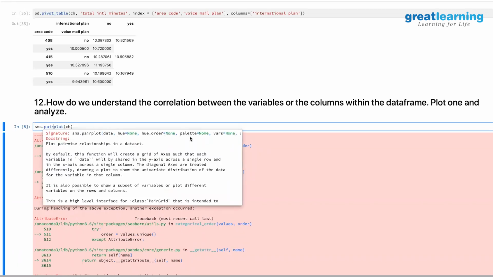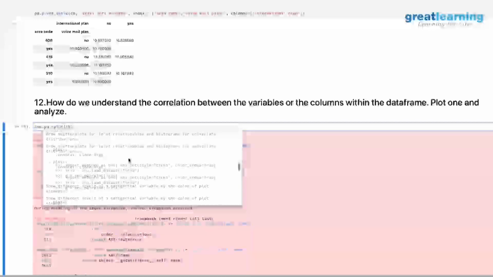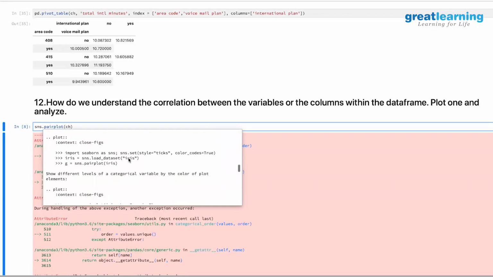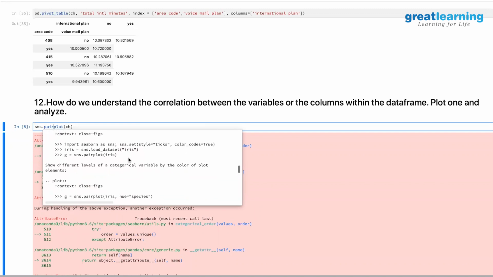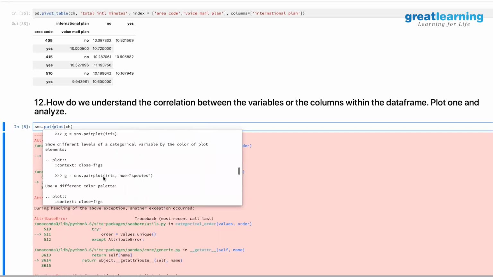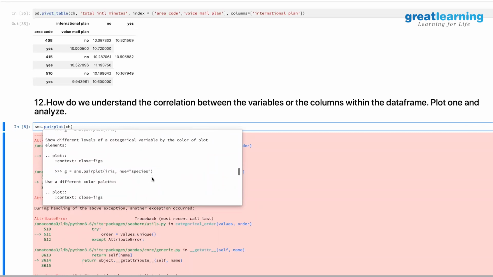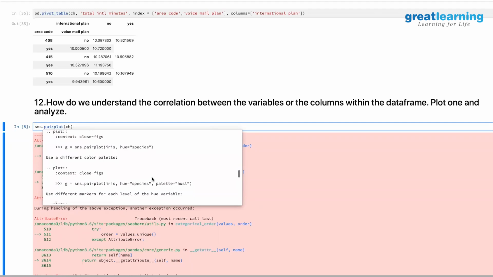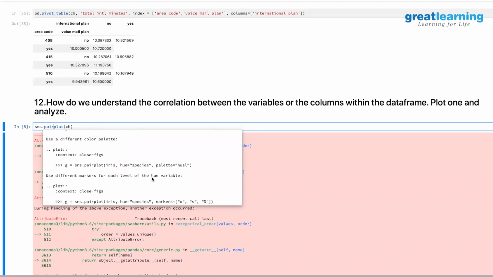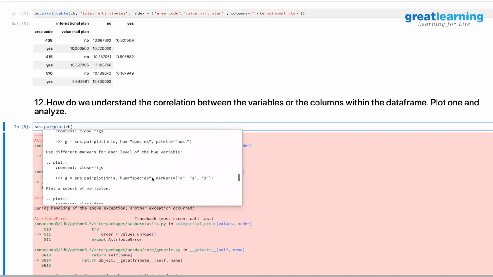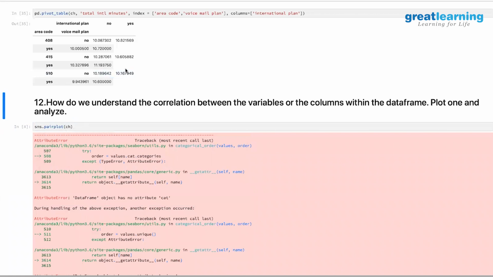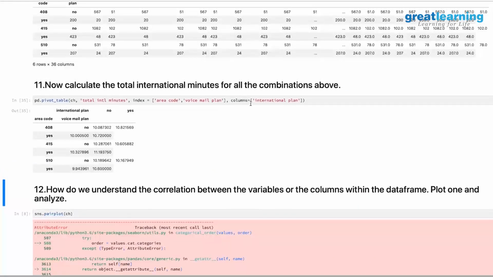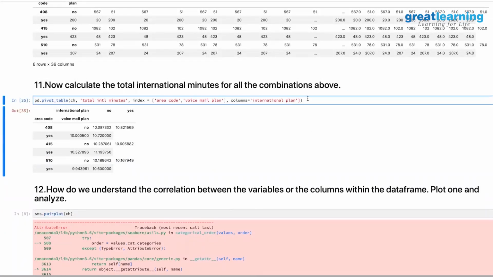Hue order. It's not a hue. Hue is there. You should put them in double quotes. No, it doesn't make a difference. Double quote, single quote. Okay. Hue equal to species. You just put the variable there. I'm just wondering why it is not taking that. The square brackets were the problem, because if you see the example, there is no square bracket. Because I used it with square brackets, I forgot to remove them.